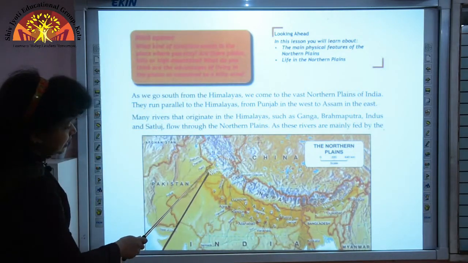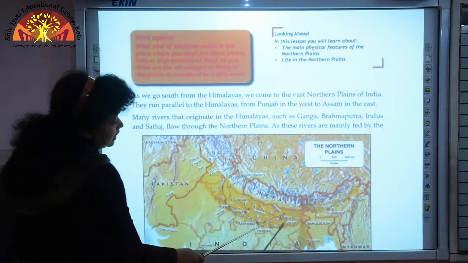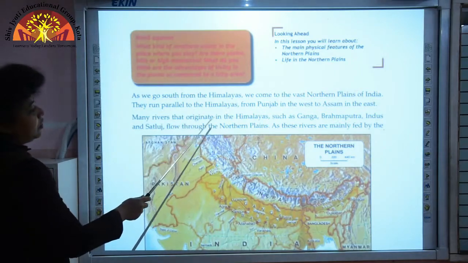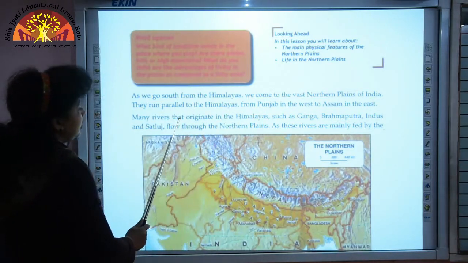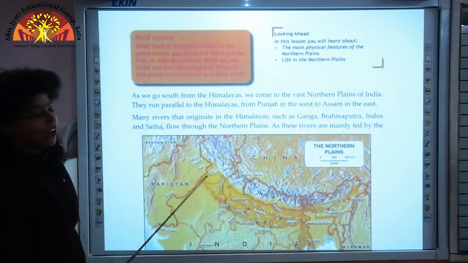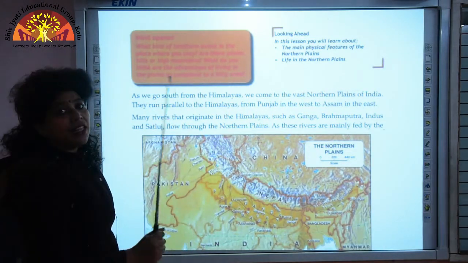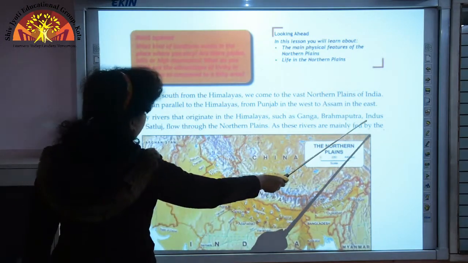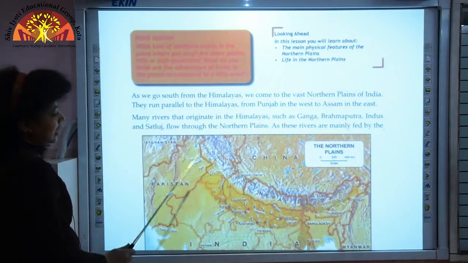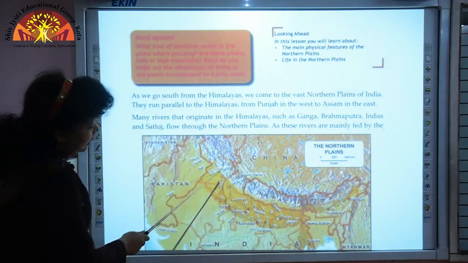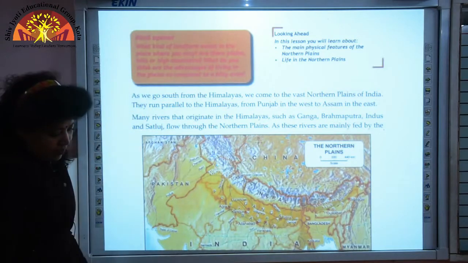It starts from Punjab in the west and extends up to Assam in the east, and rivers that originate in the Himalayas flow through the northern plains. Which are the rivers that start from the Himalayas? You have Ganga, Brahmaputra, Indus and Satluj. These are the rivers that start from the Himalayas and they flow through the northern plains.